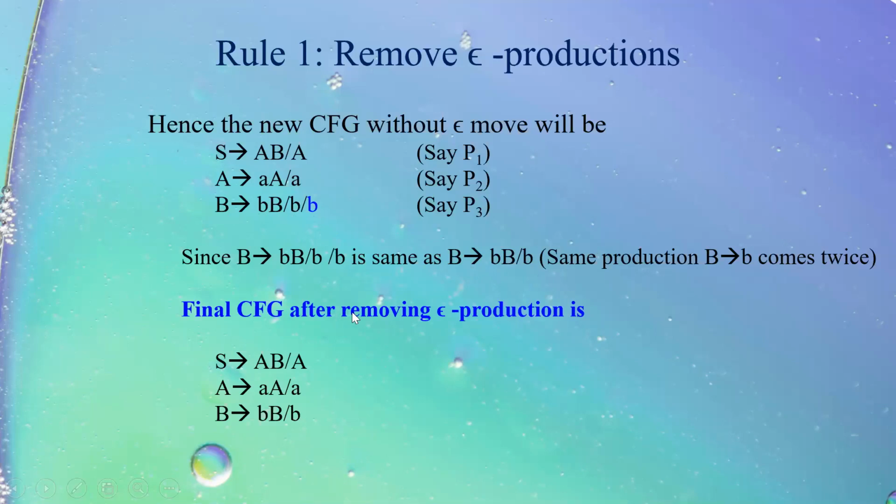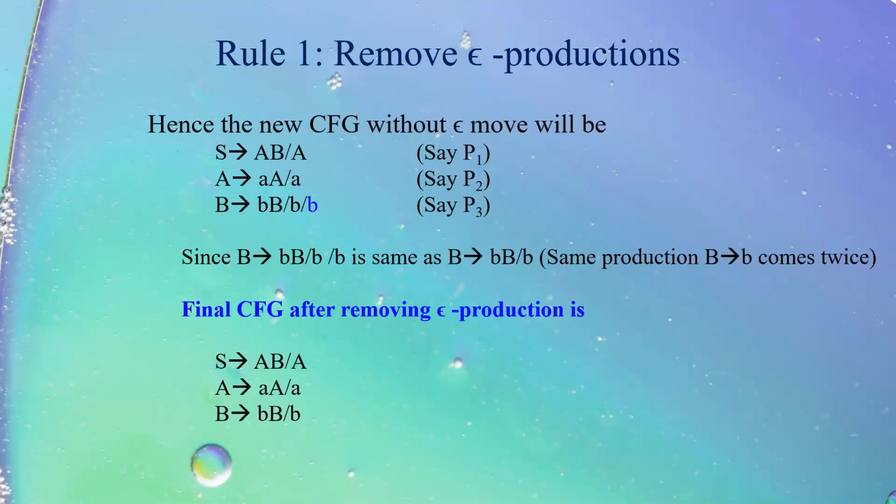So the context-free grammar which we get after removing the epsilon production is S tends to capital A, capital B, or capital A tends to small a, capital A, or A, and B tends to small b, capital B, or B. The grammar which we have received after removing the epsilon production is this, and see, there is no epsilon production in this particular grammar.